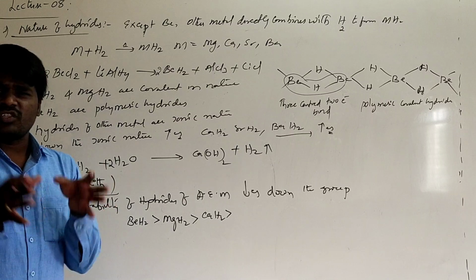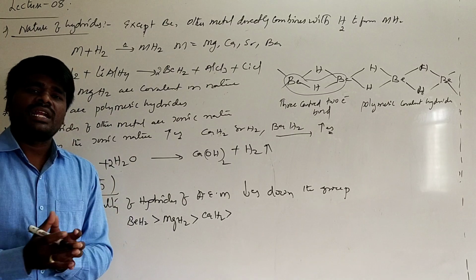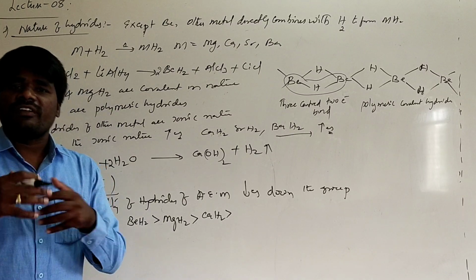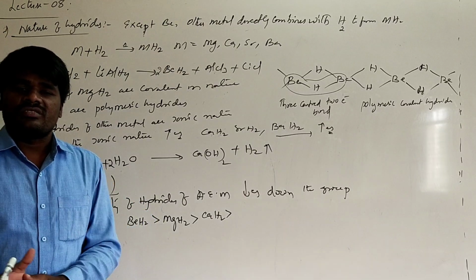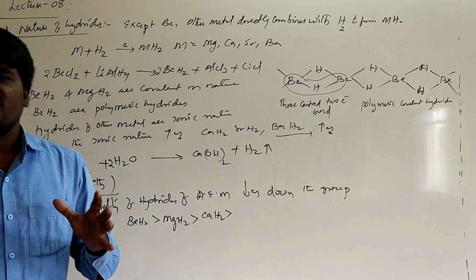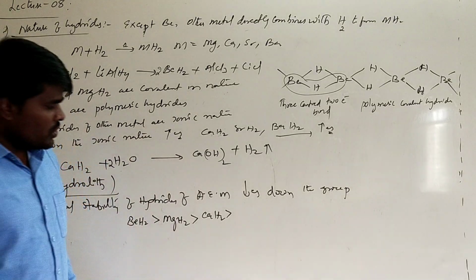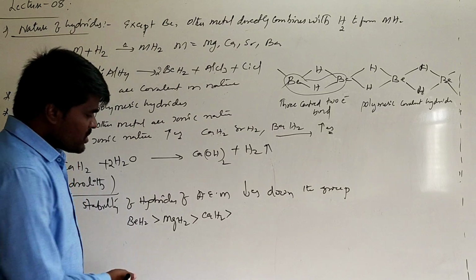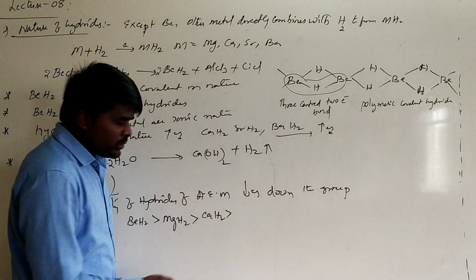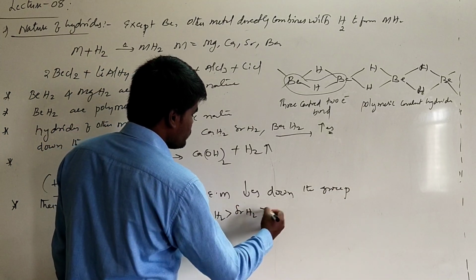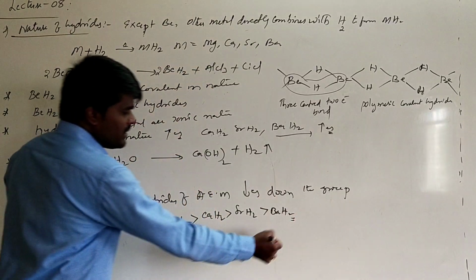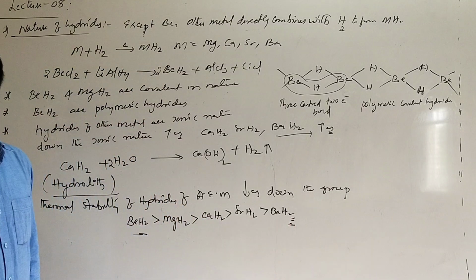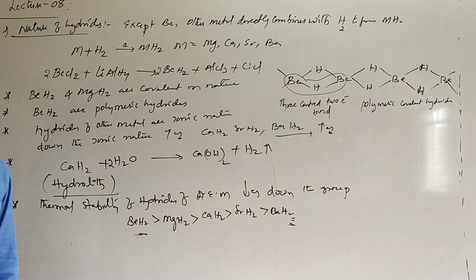As hydride is a small ion, as the size of the metal ion increases, the size difference increases, so the lattice energy decreases, and the stability of the ionic compound decreases. Overall, thermal stability decreases from beryllium hydride to barium hydride. The most thermally stable hydride of the alkaline earth metals is beryllium hydride, and the least thermally stable is barium hydride. This is about the properties of the hydrides.